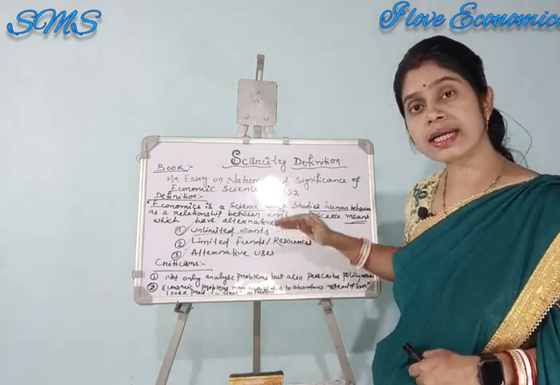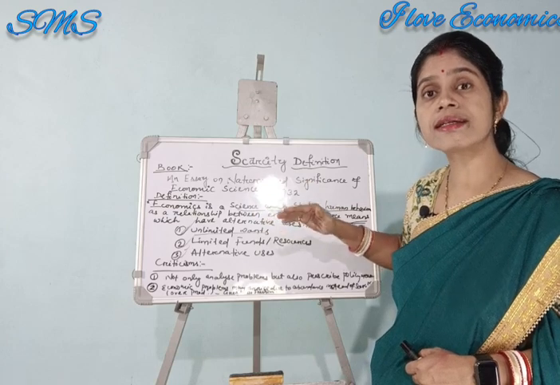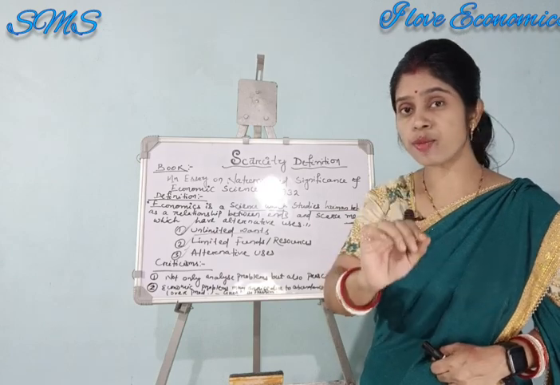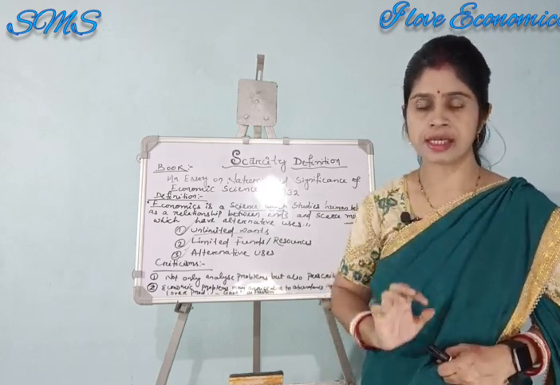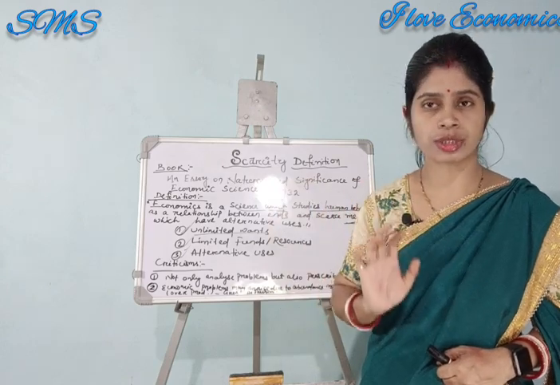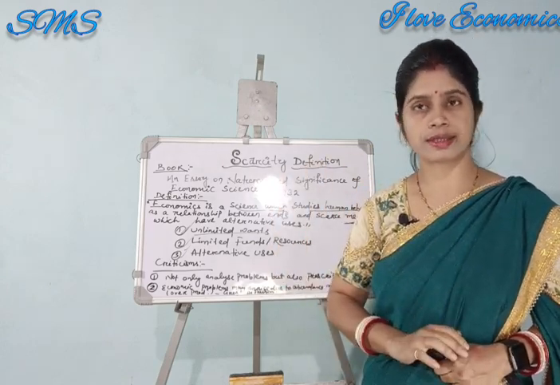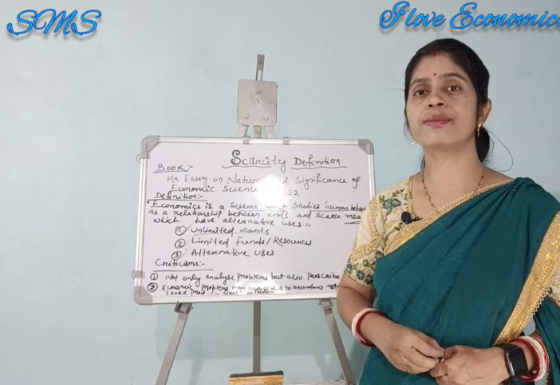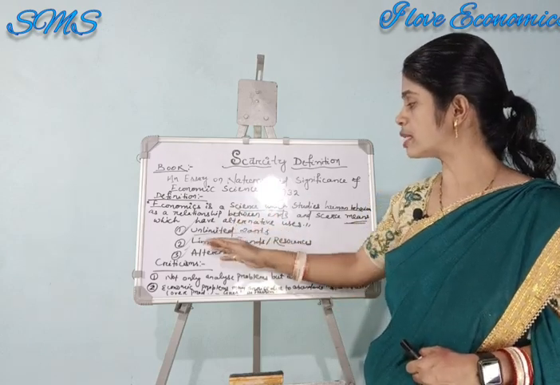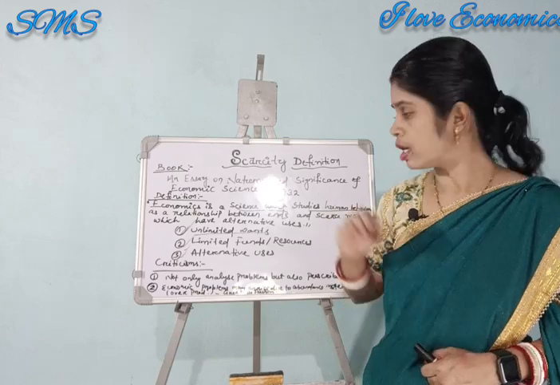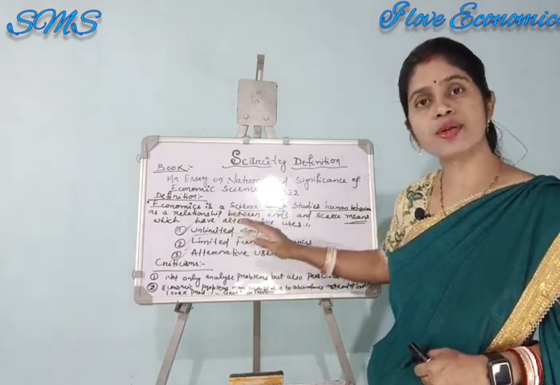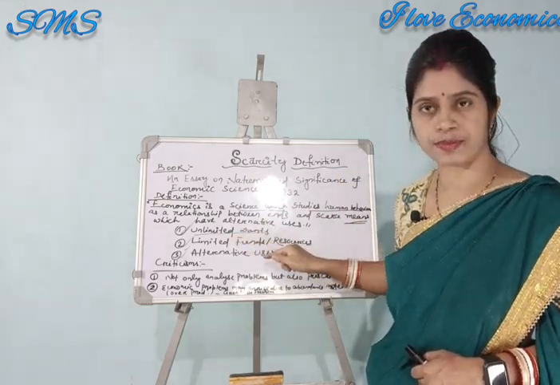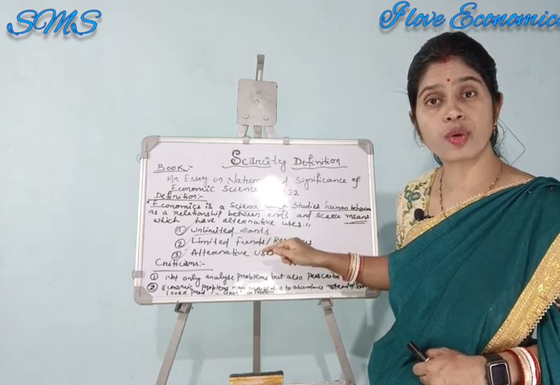We know resources are limited, and all these limited resources have alternative uses, because with the help of 100 rupees you can buy medicine, you can buy rice, potatoes, or any kind of your assets. So here an important problem arises, because if you have unlimited wants and unlimited funds, then there will be no problem. If you have limited funds and limited wants, then there will be no problem. The problem is unlimited wants and limited funds. How can we satisfy our unlimited wants with the limited funds?